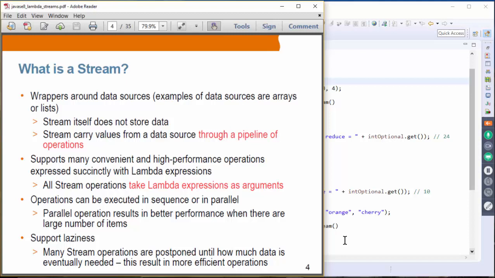And of course, if you perform these operations in parallel and you happen to have a multi-core architecture on your hardware, it will result in better performance. This is useful when you have a very large number of items to process. It supports laziness. We'll talk about the concept of laziness in more detail later on. Basically, operations are postponed until it is known how much data is eventually needed. And again, if you don't understand what I'm talking about on this particular slide, don't worry about it. We'll talk about laziness using examples later on.